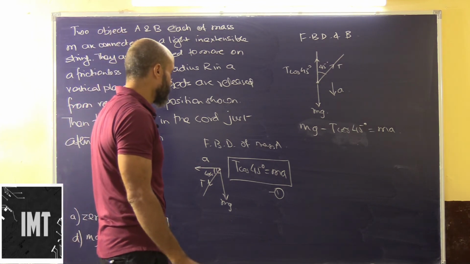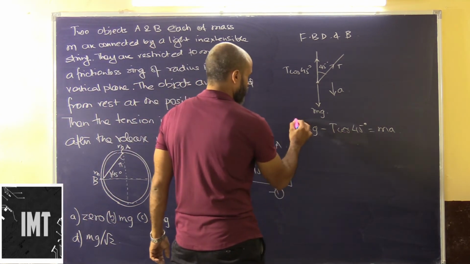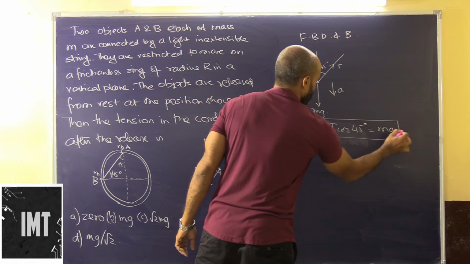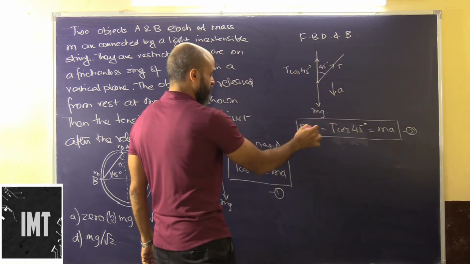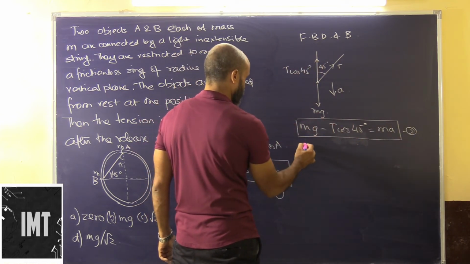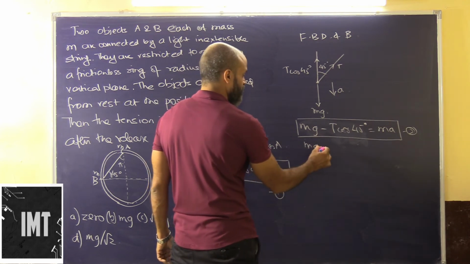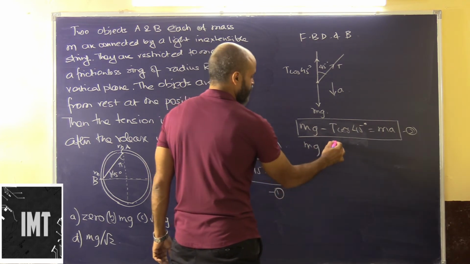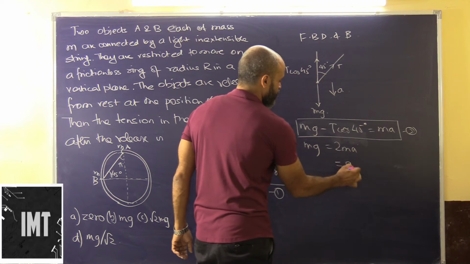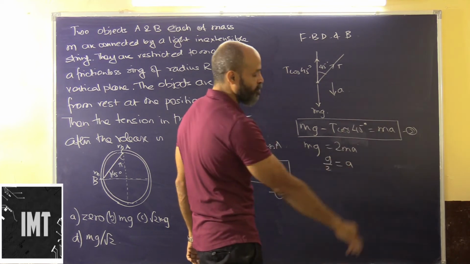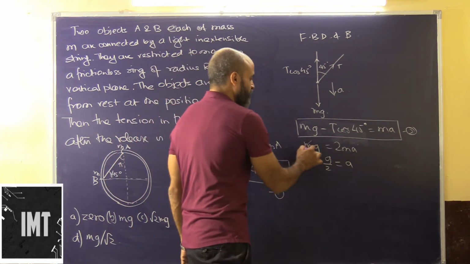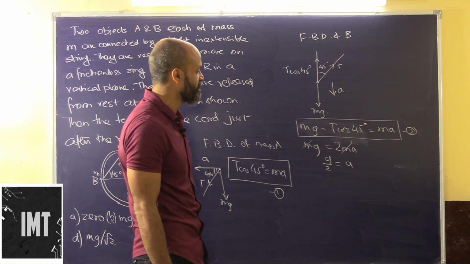So what it means here is, if we look at these two equations, if we add them up, then t cos 45 gets cancelled. This will be mg is equal to ma plus ma, that is 2ma. So in this case a will be g by 2. A will be g by 2. m and m get cancelled, so a will be g by 2.